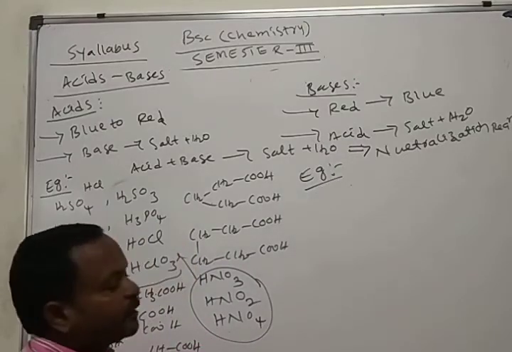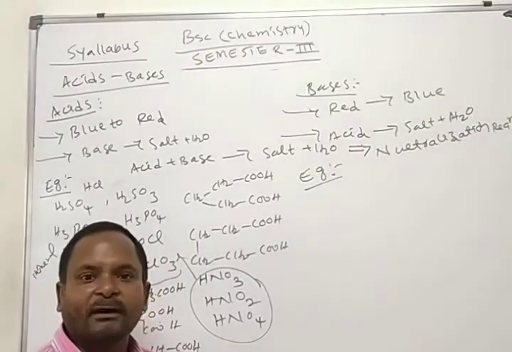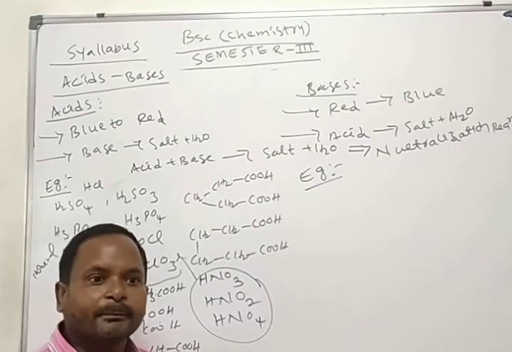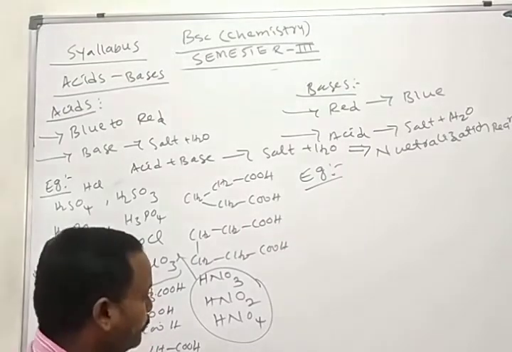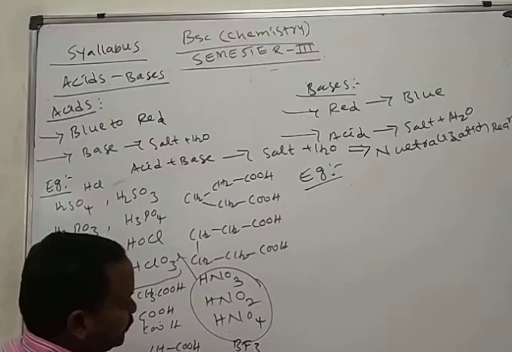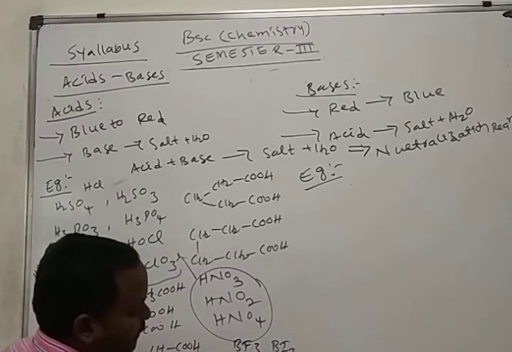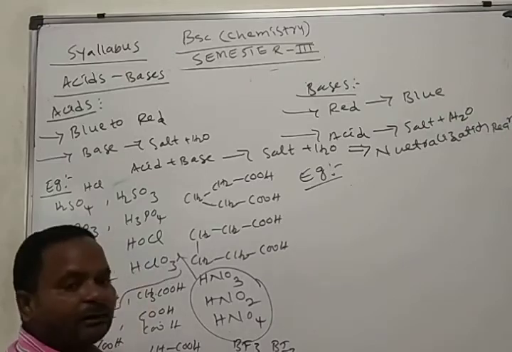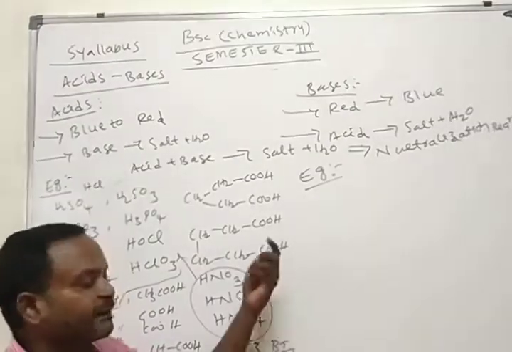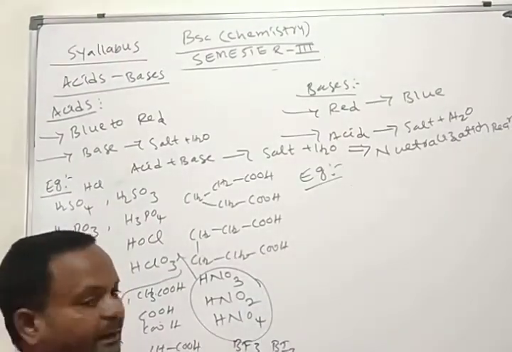Boron trifluoride is also one type of acid. Boron trifluoride, boron tribromide, boron triiodide, aluminium trichloride, gallium trichloride, indium trichloride: all these are also one type of acids. We will discuss the different acids in continuation.